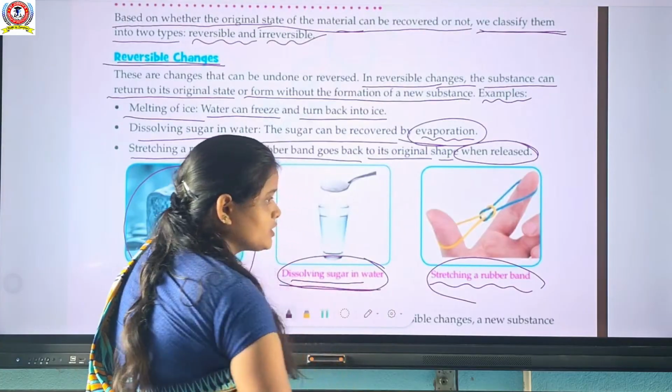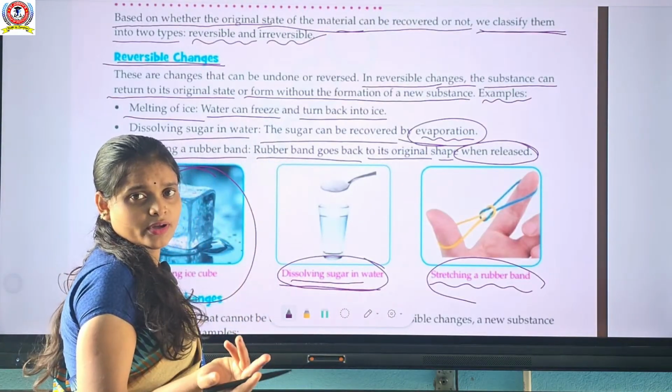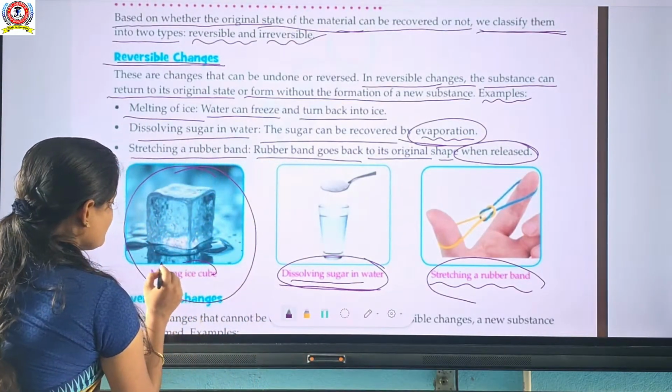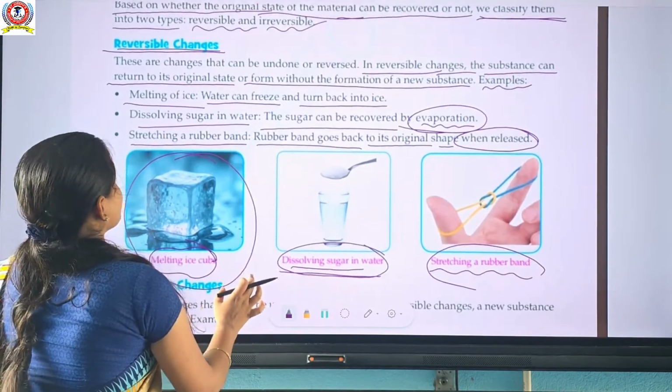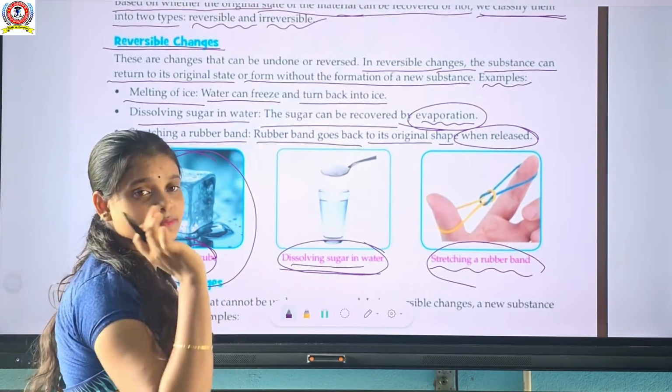Dissolving sugar in water is also an example of reversible changes. Melting of ice cube is also an example of reversible changes.